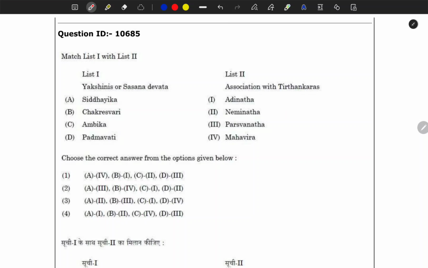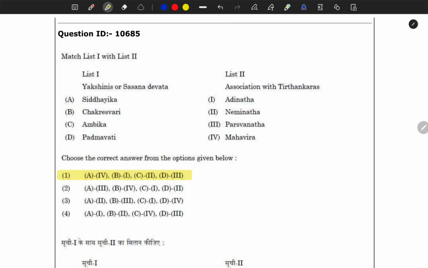Again I am telling that they are asking deeper questions from Jainism and Buddhism. You will not be able to answer this question. This is so tough. Maybe if you have read something related to this, I don't know. I have not read this. So the correct option is 1.